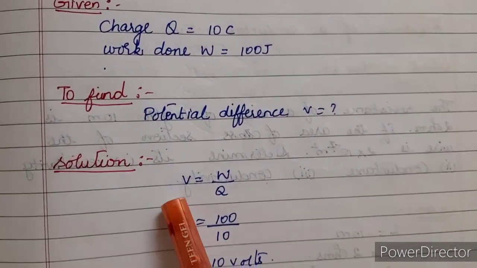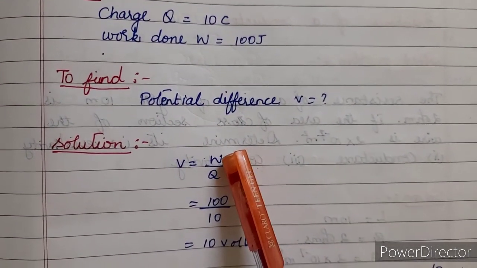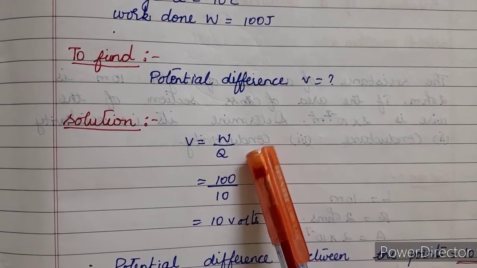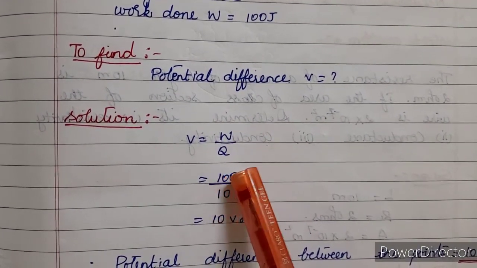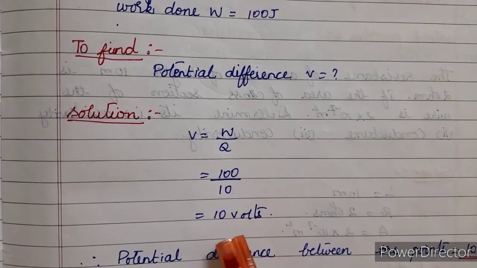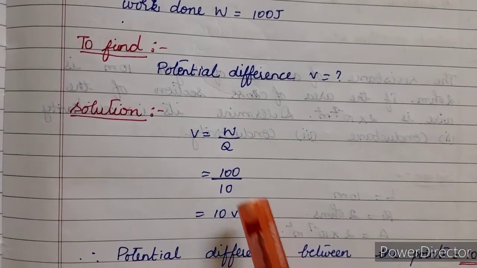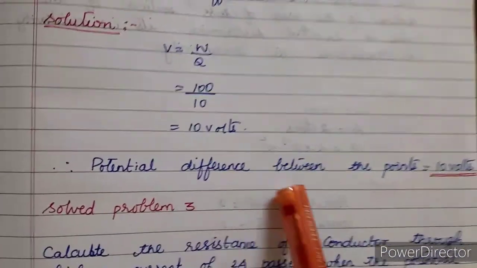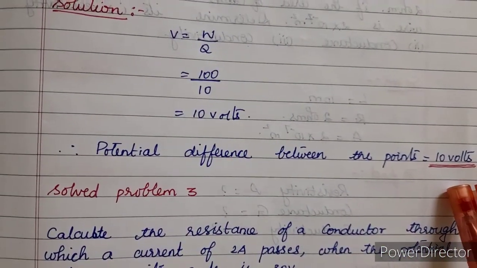Now we know that the potential difference is equal to the work done divided by the charge, isn't it? Just now we have learned the formula, right? So work done is 100 divided by charge is 10. So this will become 10 volt. When you cancel the zero, the remaining is 10 volt. So the potential difference across the 2 points is 10 volts.